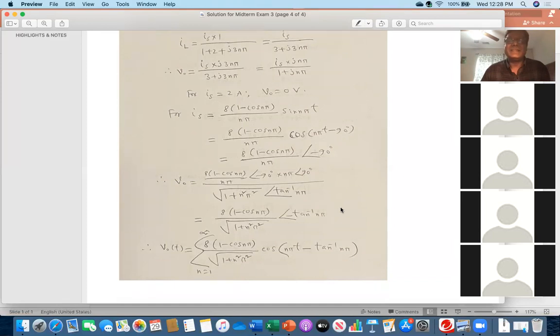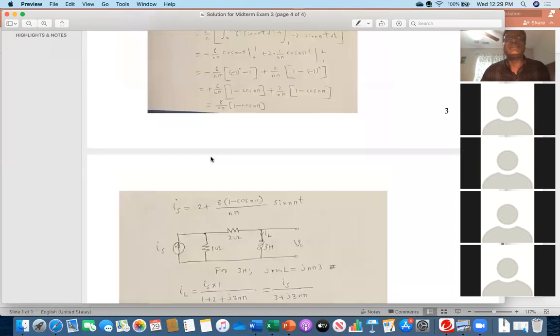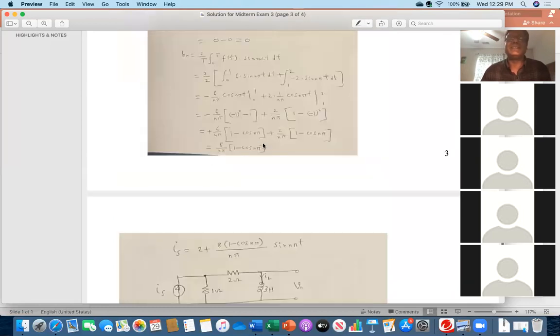But I have noticed they have put 7 here. I don't know how that number 7 comes here. Maybe somewhere they made a mistake here.